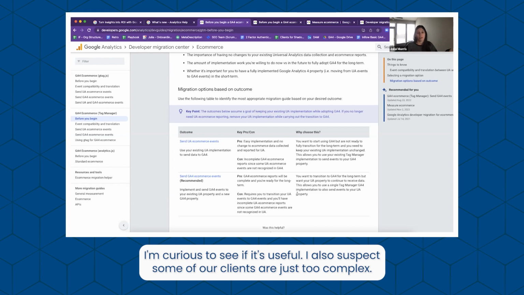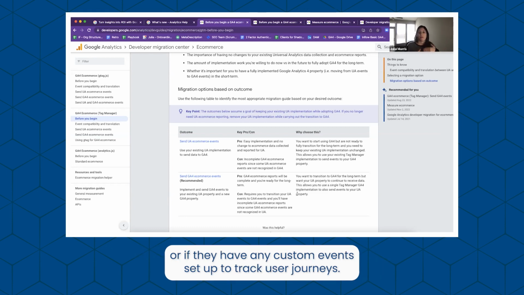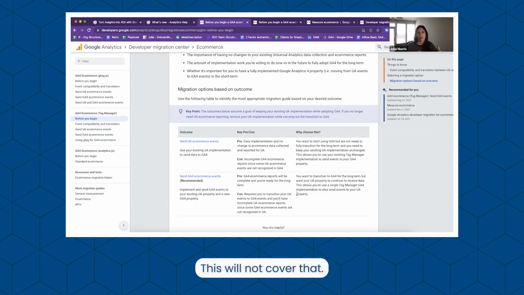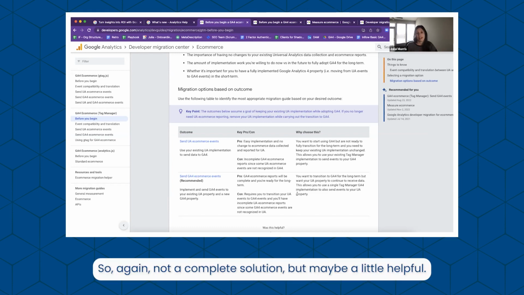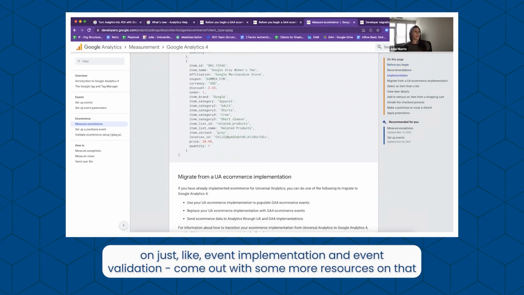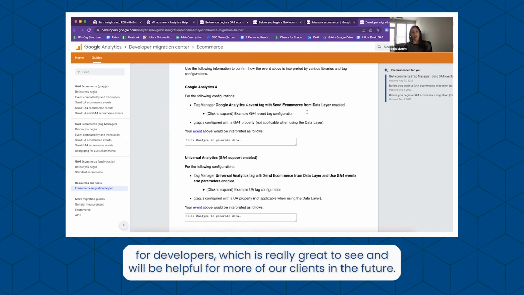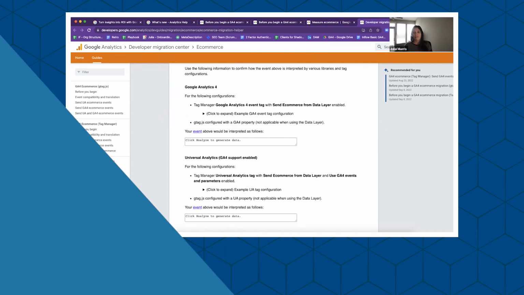I also suspect some of our clients are just too complex. This also only covers the default e-commerce. It's not going to cover things like forms or if they have any custom events set up to track user journeys. This will not cover that. So again, not a complete solution, but maybe a little helpful. They've also come out with a whole bunch more resources on event implementation and event validation. Come out with some more resources on that for developers, which is really great to see and will be helpful for more of our clients in the future.